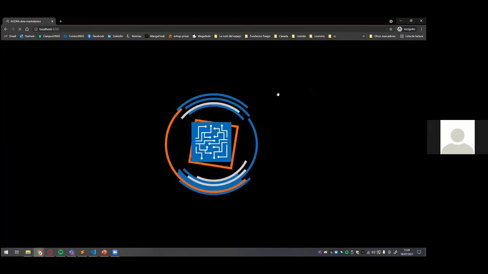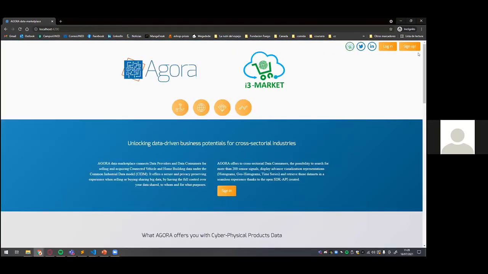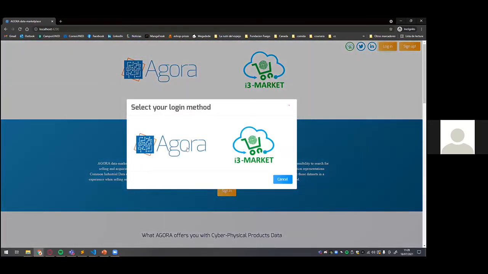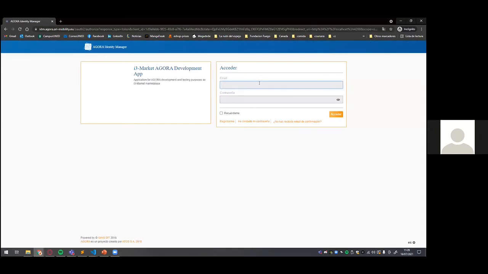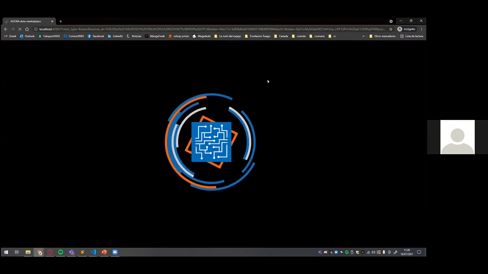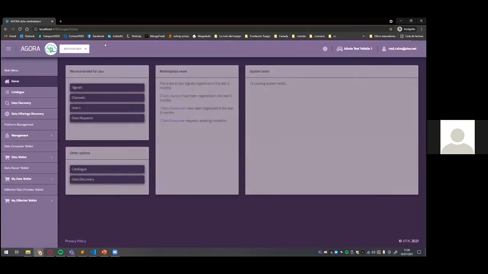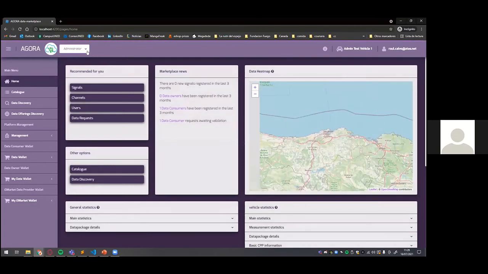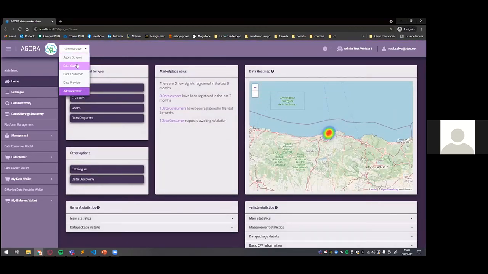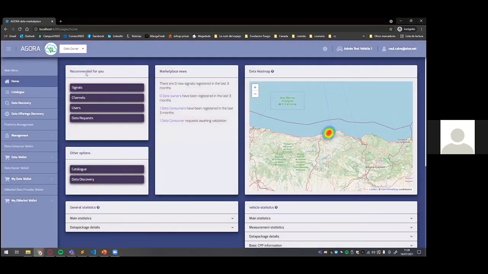So I'm going, as I said, to log out and log in as the administration user to try to move at a faster pace. So here I'm an administrator. You can see the cursor change. I'm going to act first as a data owner.